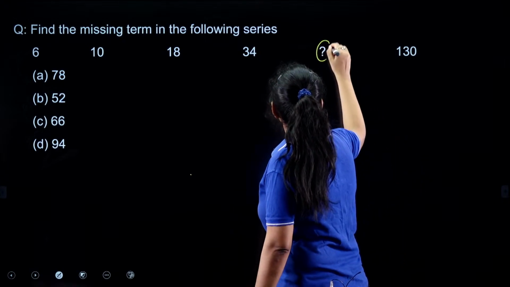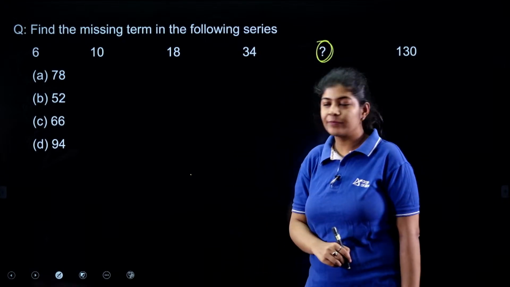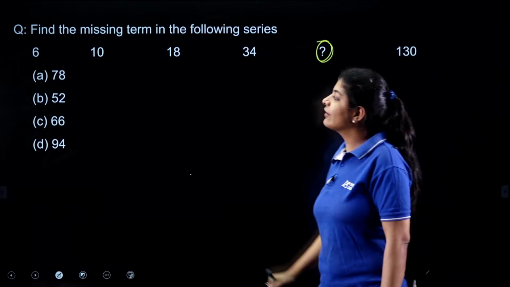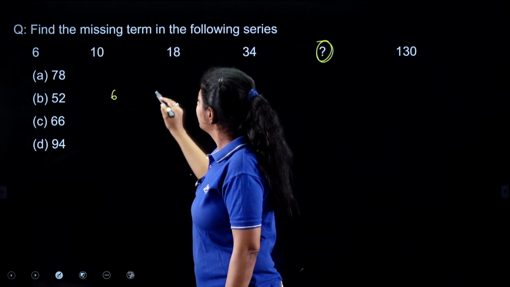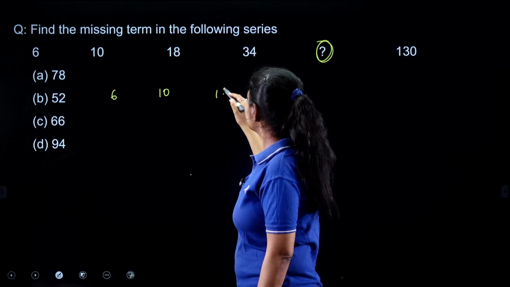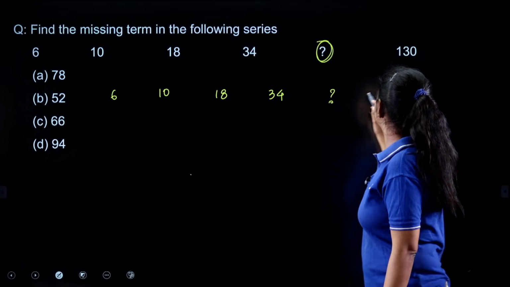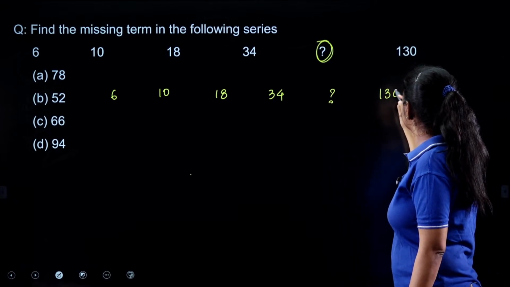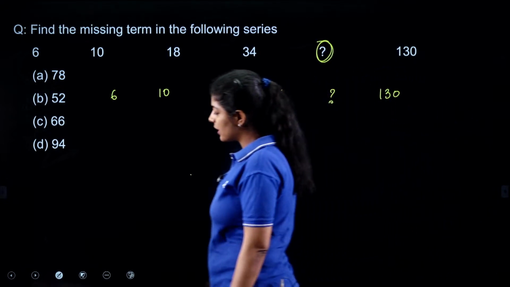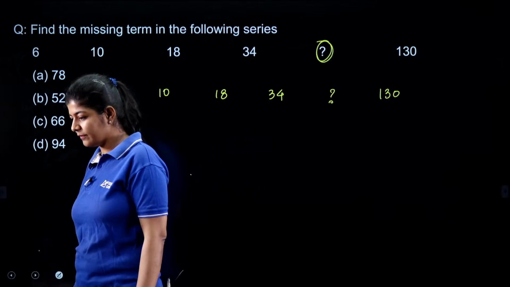Okay, this one is also a very easy one. Again, we need to find out the missing term. The numbers that we are having over here are 6, 10, 18, 34, the missing term, and 130. The questions are quite easy.